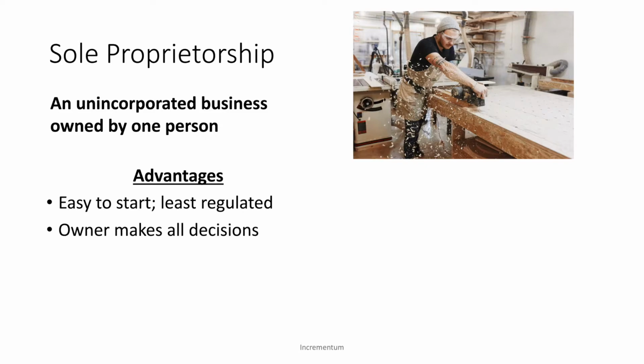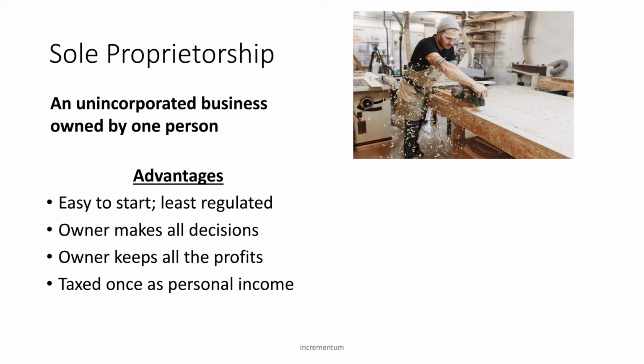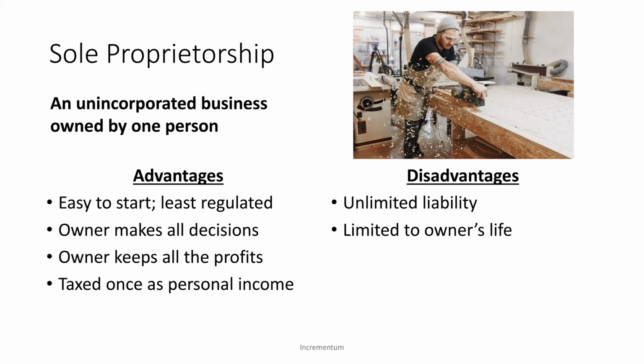The biggest advantage is that the owner maintains complete control of the business and makes all of the decisions. All of the profits are kept by that owner, and they're taxed once as that person's personal income. The biggest disadvantage is that a sole proprietorship has unlimited liability. So if someone were to sue the sole proprietor's business, they could sue for all the business assets as well as even personal assets. Another disadvantage is that it's limited to the owner's life. The business ends at the owner's death or loss of interest in the business.